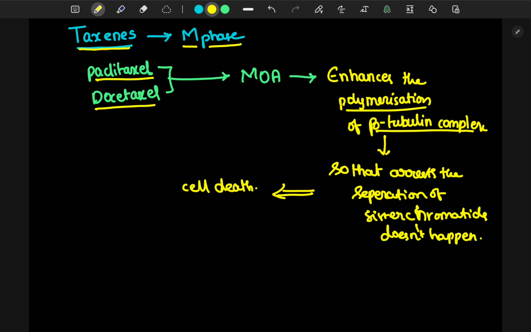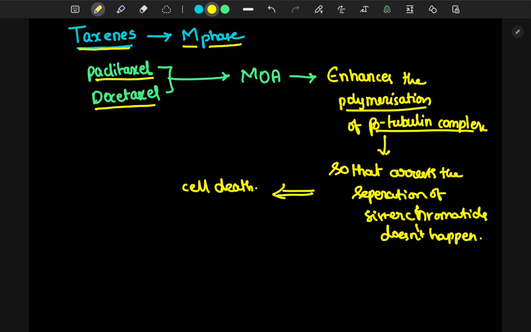Since in the vinca alkaloids we have seen the inhibition of the spindle fibers, but here there is an increase in the polymerization of the beta tubulin complex in the spindle fibers, so that these beta tubulin fibers are extensively grown and polymerized, so that they are not suitable for spindle fiber formation. And in the telophase, the separation of the sister chromatids does not take place because of not undergoing the normal beta tubulin complex formation, so that cell death happens.